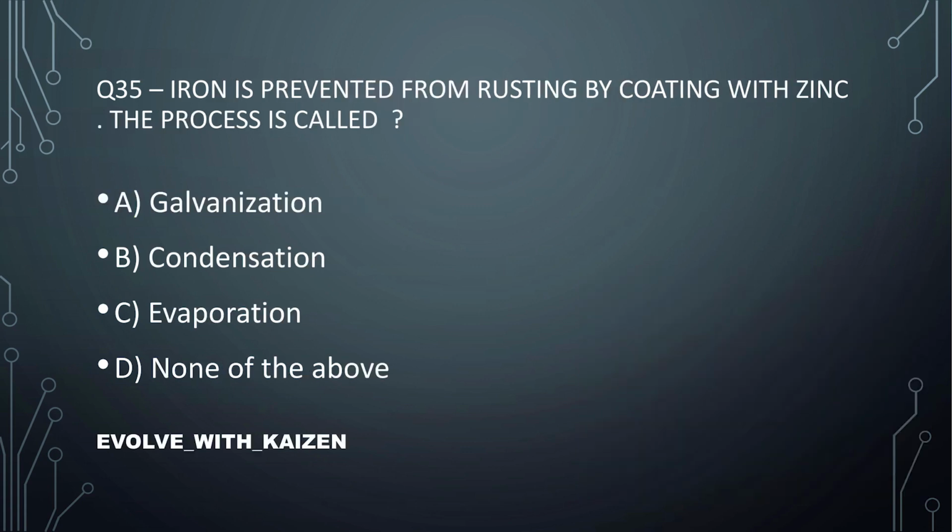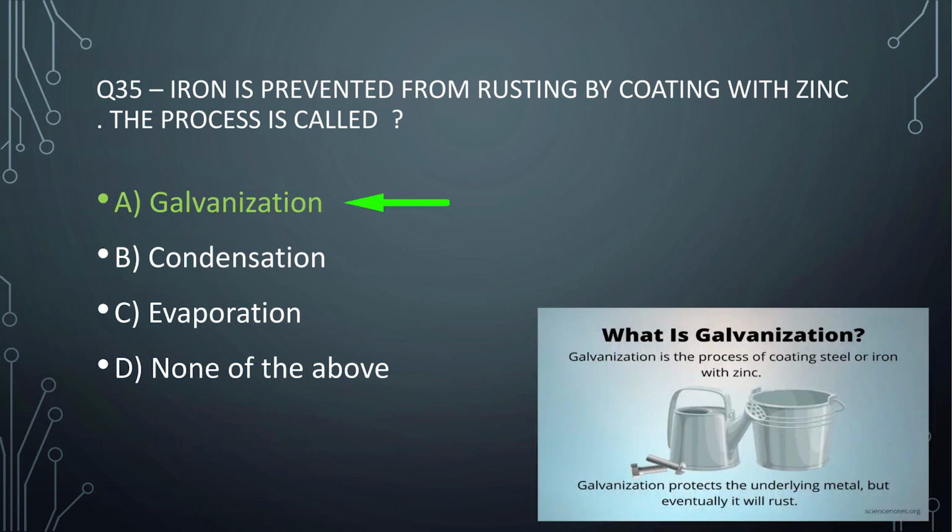Question number 35. Iron is prevented from rusting by coating with zinc. The process is called? You all must be knowing the answer of this. The answer is option number A, galvanization. Galvanization is the process of coating steel or iron with zinc.